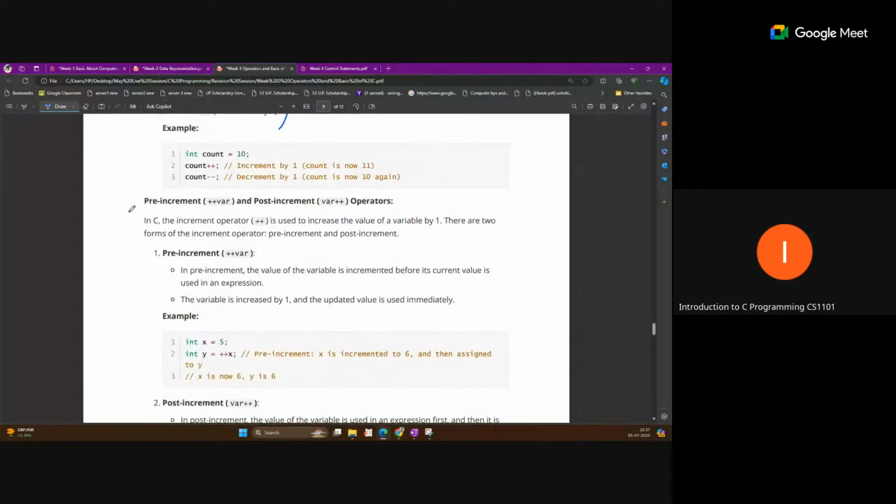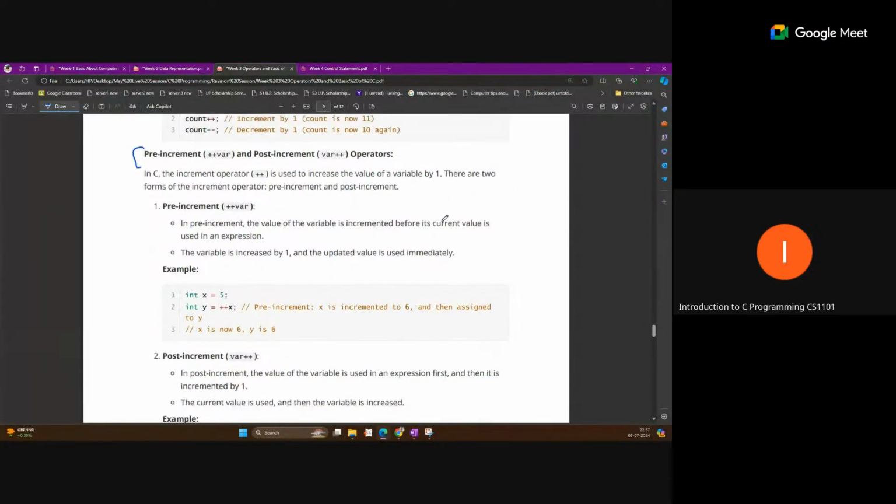Now this is the more important. Pre-increment and post-increment. You can just read this. This pre-increment and post-increment is actually used with some variable, not value. We cannot write like this, 10 plus plus or plus plus 10. This is the first thing. We cannot use this with any numerical value. We always use this with some variable name.